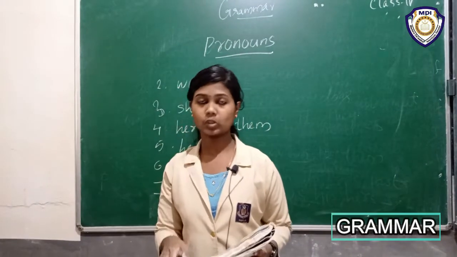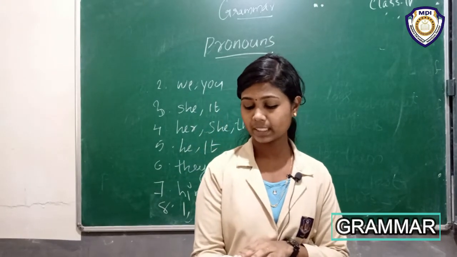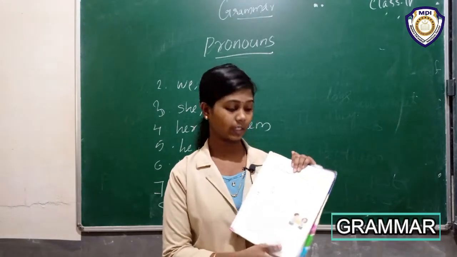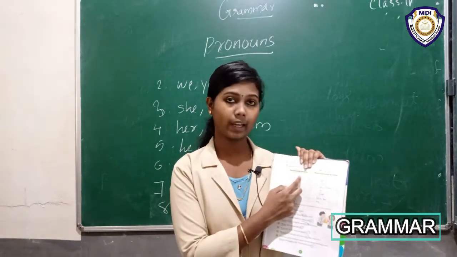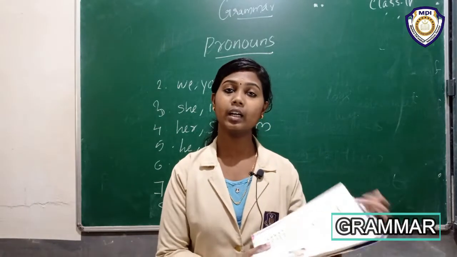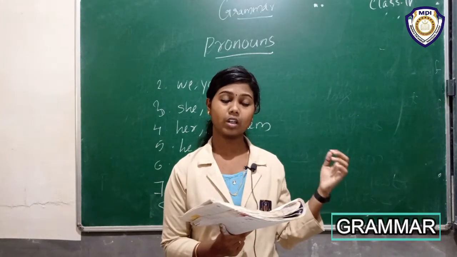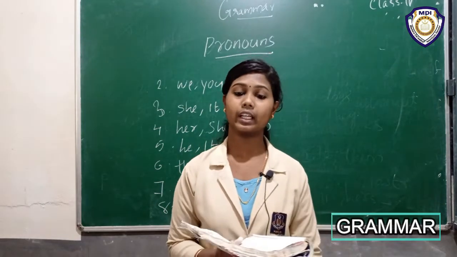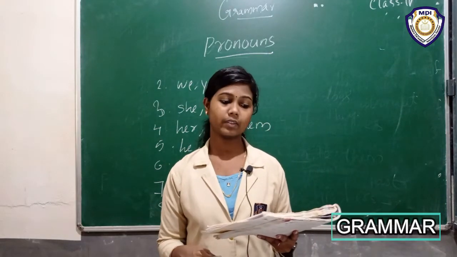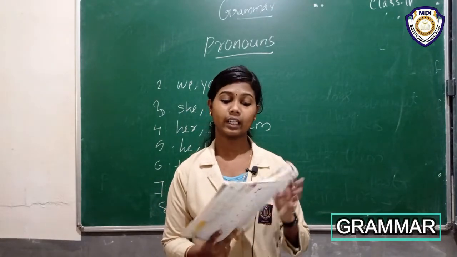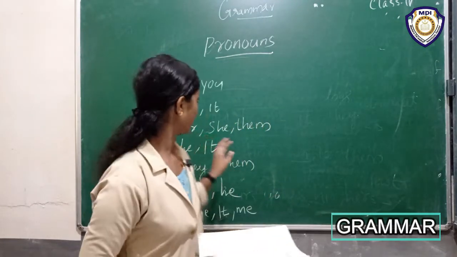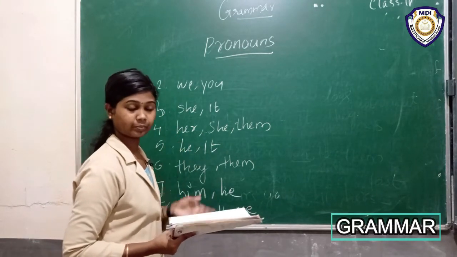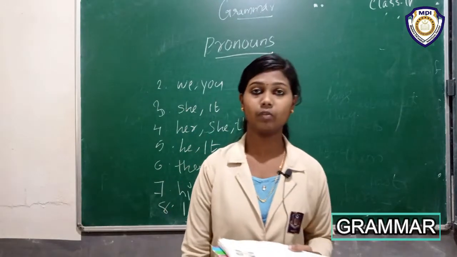Okay, then next question is that also write them in the correct columns on the next page. Here is a column: pronoun doing the action and pronoun receiving the action. Okay, we already told that there are two types of personal pronouns. First one is doing action and next is receiving action. Then you write in the correct columns. Underline the pronouns and write in the correct columns. Okay. Then that is your homework.